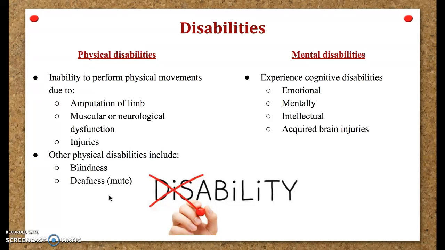Moving on to disabilities, this slide covers physical and mental disabilities. Some examples that underline physical disabilities include the inability to perform physical movements due to an amputation of a limb, muscular or neurological dysfunction, or injuries. Other physical disabilities include blindness and deafness.